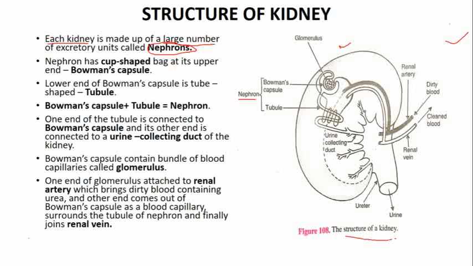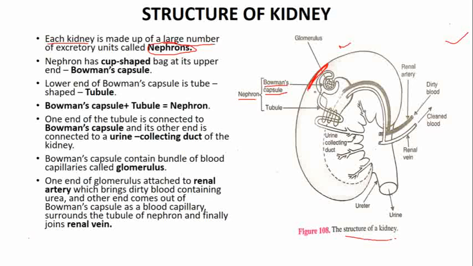So this was the complete nephron. The upper side of this nephron is cup shaped. Can you see this cup? This cup shape is known as Bowman's capsule. So the upper portion of nephron, which is cup shaped, is known as Bowman's capsule.